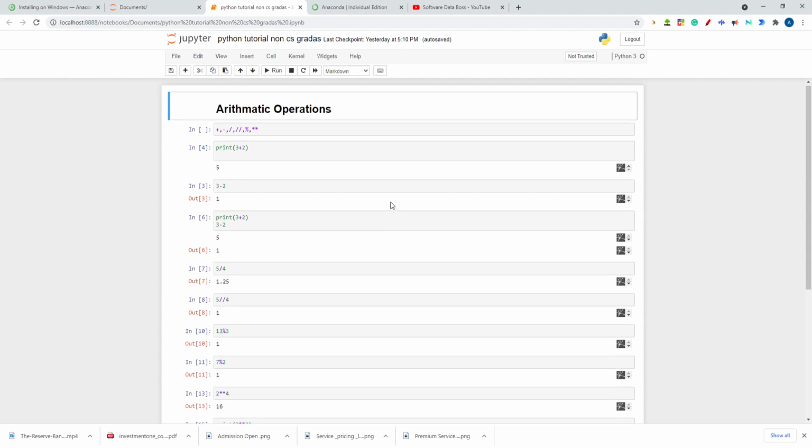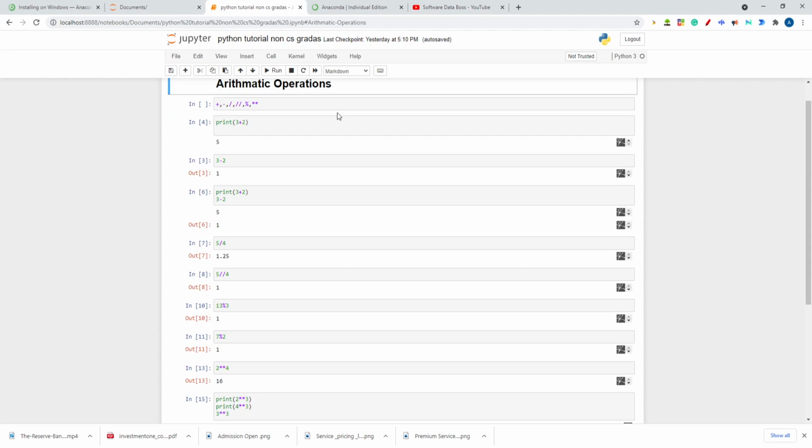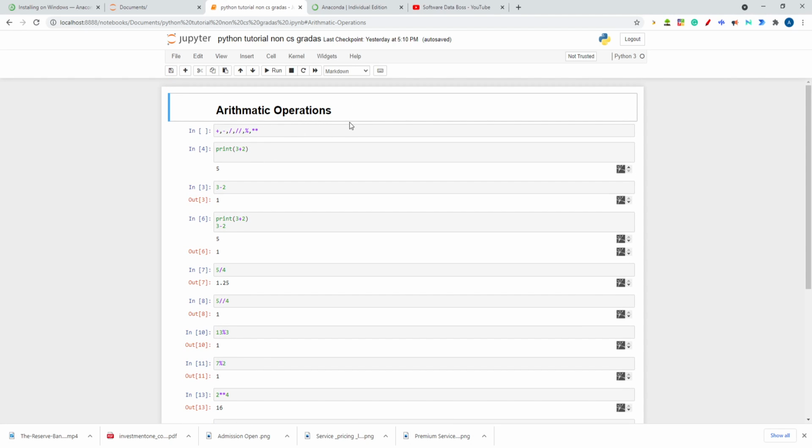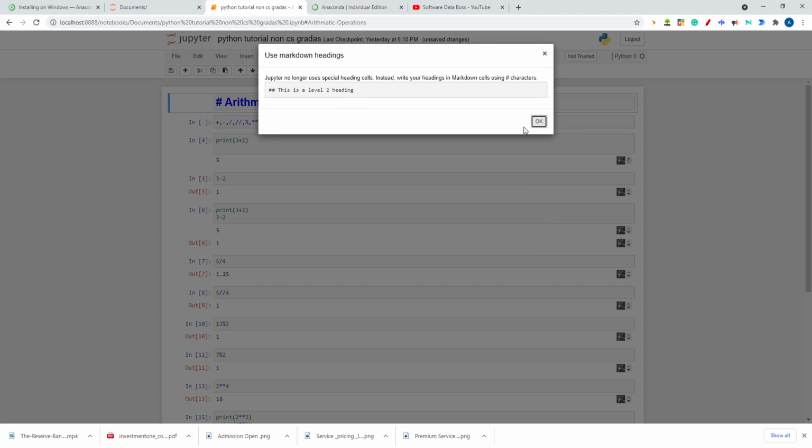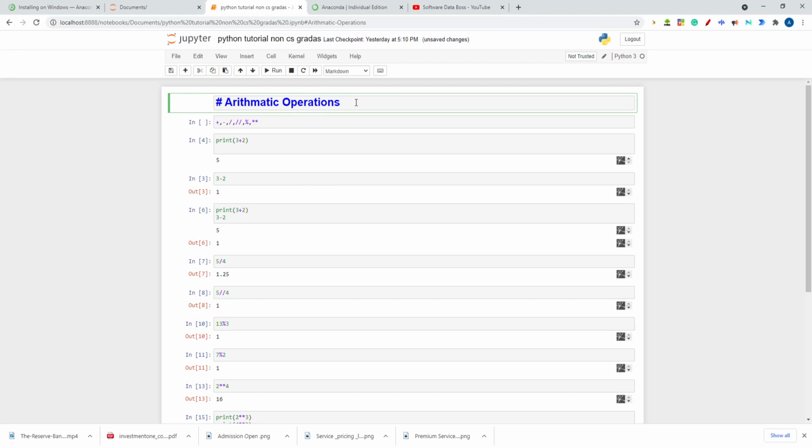So today my agenda is to teach you about mathematical operations. The first heading I have given is arithmetic operations. How can I give headings? What you have to do is select the heading here. Put the heading, and then you can run this. But these are the cells, different cells, okay.